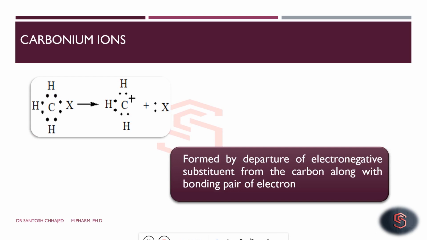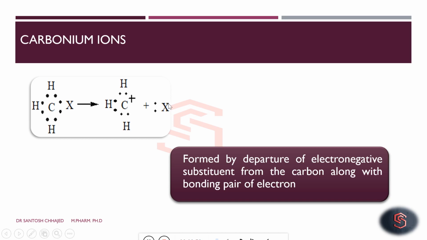Consider an example where carbon is linked to 3 hydrogens and X, an element which is electronegative than carbon, so while departing it will depart along with the bonded pair of electrons.